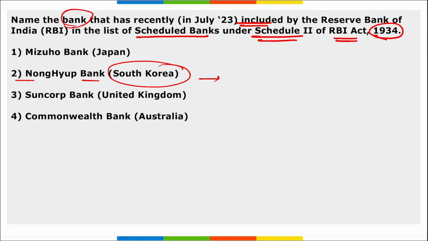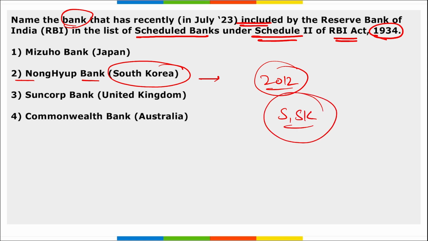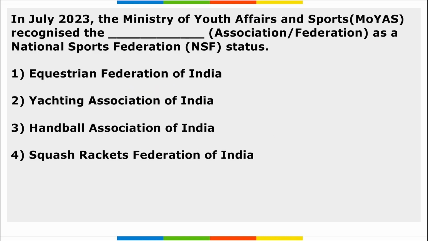Correct. This NH Bank was established in 2012. This is a commercial bank that is headquartered in Seoul, South Korea. Correct. And this has been officially added to the second schedule of the RBI Act of 1934.